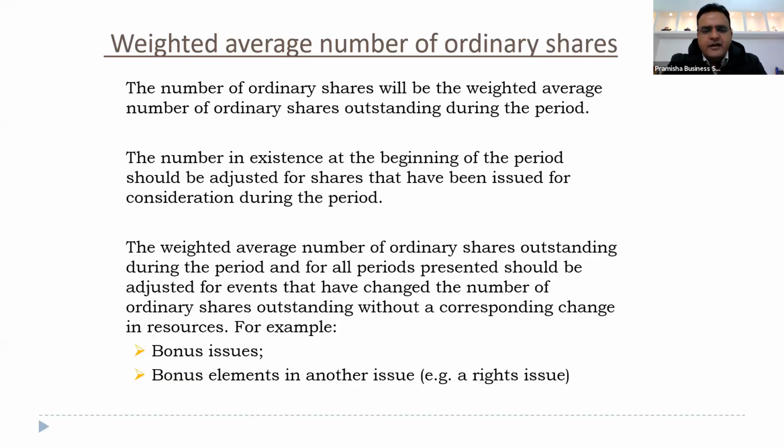Now, when there is a rights issue, there is some bonus element in the rights issue. The entity comes in with some resources but doesn't pay the full fair value of the share in the market. Some resources means some bonus element. So we need to treat that bonus element as if it has happened at the beginning of the previous year. Even in case of rights issue, we make the same treatment. We treat the bonus element as if it has happened at the beginning of the previous year and calculate it in the weighted average number of shares outstanding by the end of the year. We'll see how it is done.